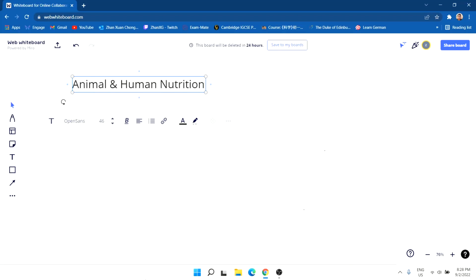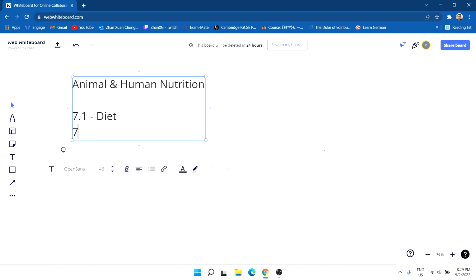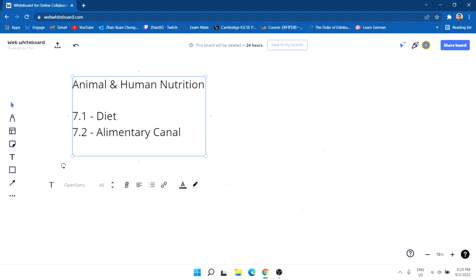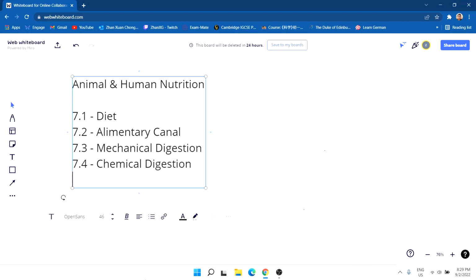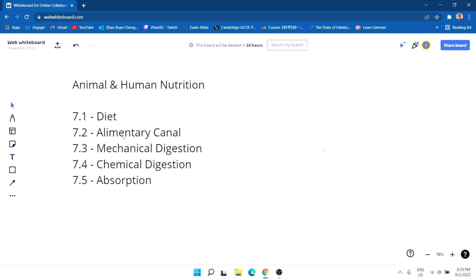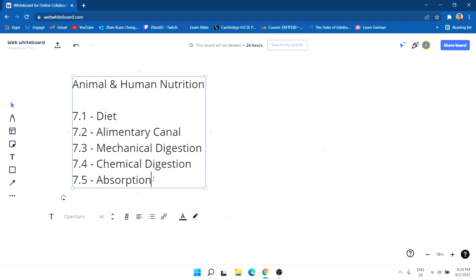So we are going to go through contents relating to 7.1, which will be diet. 7.2, we will introduce you to the alimentary canal. Thirdly, 7.3, we'll go through the mechanical digestion. 7.4, we will go over the chemical digestion. And fifth, we will go through absorption. Alright, so we will of course start off with 7.1 on how diet works in this stage.